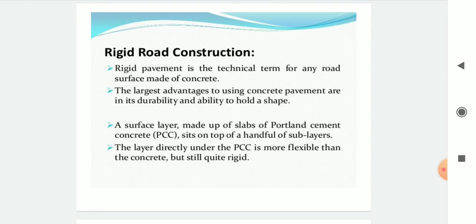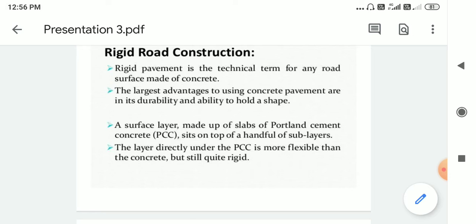The convexity provided at the center of the road is known as camber. The camber provided must be such that the drainage is mostly carried out naturally. Then extensive traffic surveys and studies must be performed in order to obtain accurate traffic data. Rolling gradient must be provided as far as possible.